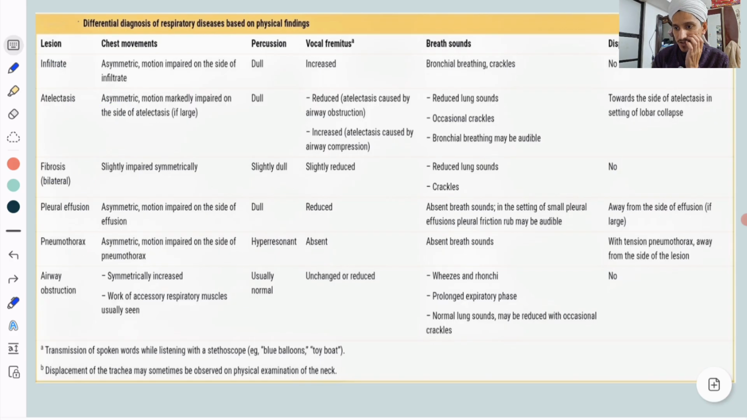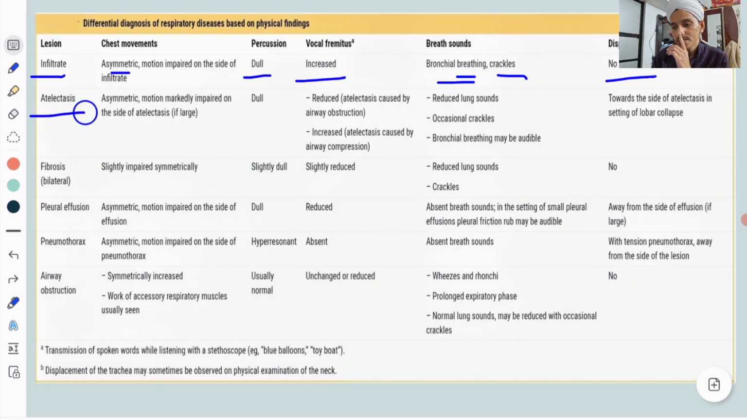So infiltration is nothing but consolidation. In infiltration, chest movements will be asymmetric, motion impaired on the side of infiltrate, percussion will be dull, vocal fremitus will be increased, bronchial breathing because it is a consolidation, you can have crackles, but there will be no displacement of mediastinum. Remember always the displacement of trachea in respiratory disease. While seeing the lungs, you should also see the trachea.